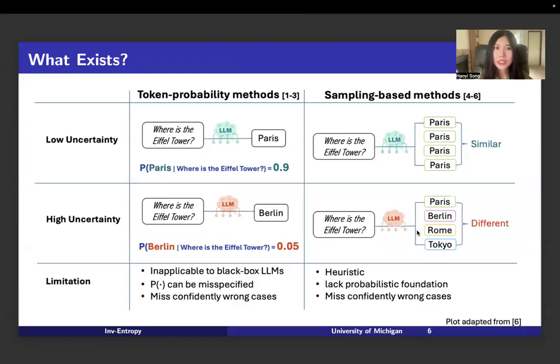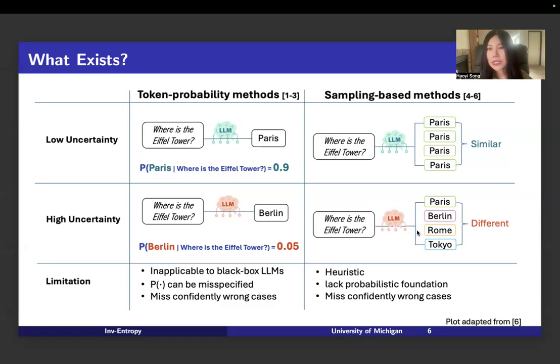And what exists in the literature? Basically, there are two categories. The first category is token probability methods. It's because every time a large language model generates the next token, this token is sampled from a distribution, and each token has its corresponding probability. But the problem with these methods is that a lot of times we do not have access to the probability, because most of the models we are using now are black box models like ChatGPT. And also the probability can be misspecified.